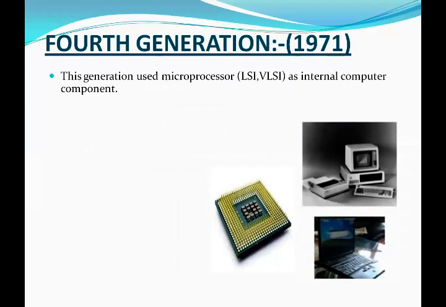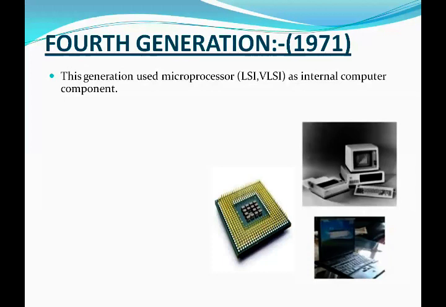What is a microprocessor? A microprocessor is an electronic component that is used by a computer to do its work.